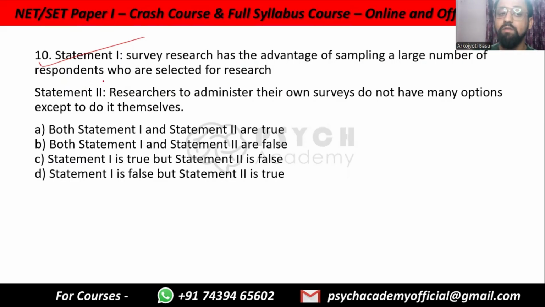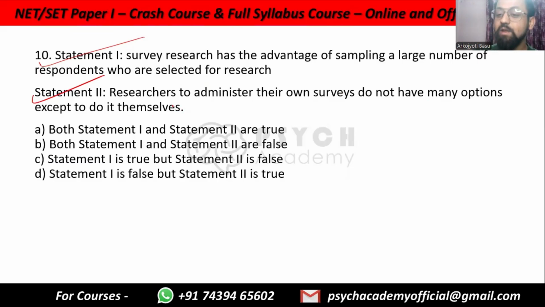So imagine surveys during voting. Imagine surveys about the population, how many males, how many females, what is the income of people. You can gather so much data in a very short amount of time. Just closed-ended questionnaires. Statement 2. Researchers to administer their own surveys do not have many options except to do it themselves?